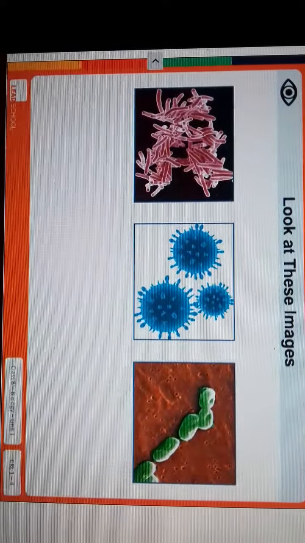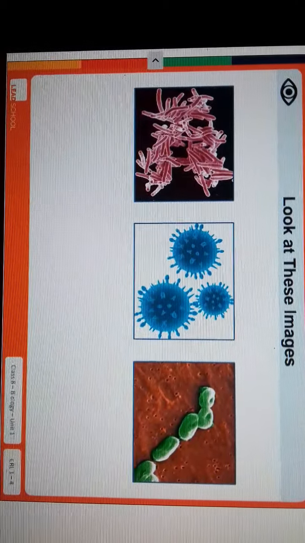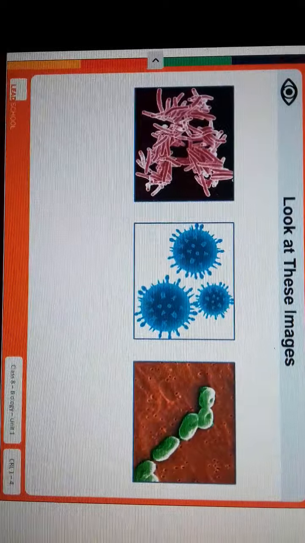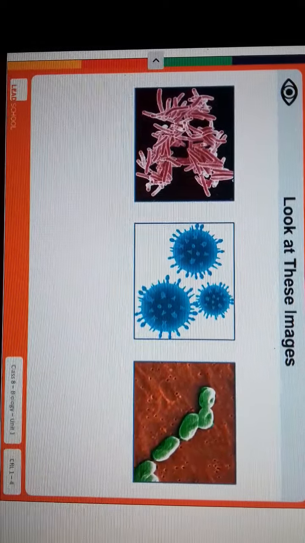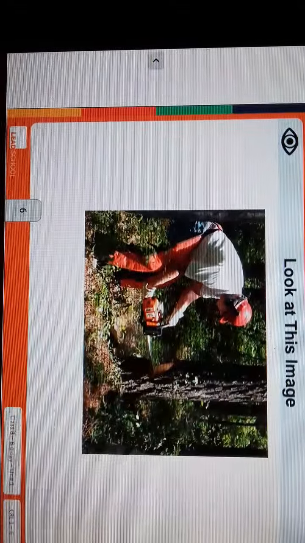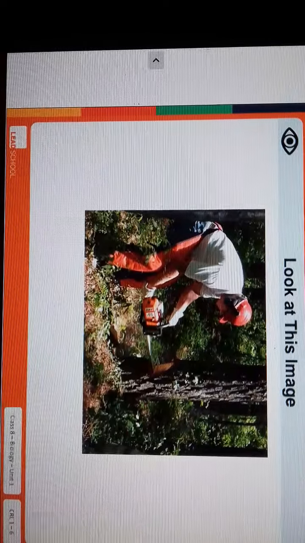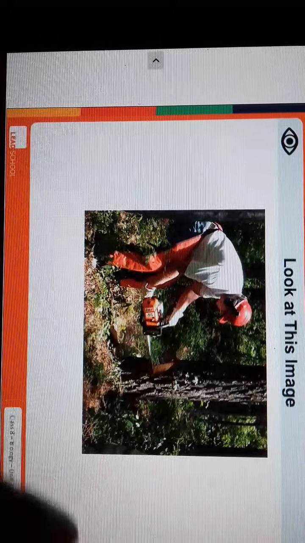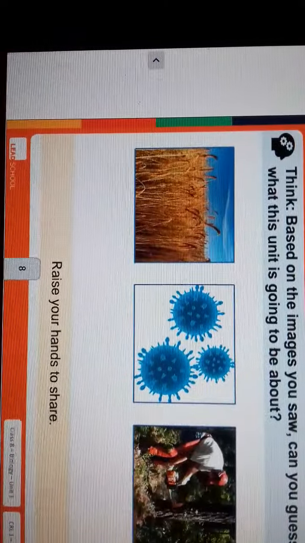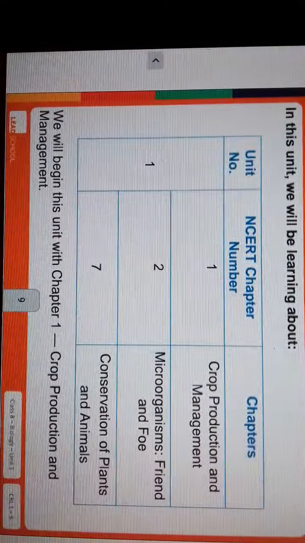Now, I will show you some slides about the revision of this unit. Look at these images. You can guess? Yes, right. These are the microorganisms, and you can see in this slide a man is cutting the tree, and you can see in these images, these pictures are associated with the chapter.